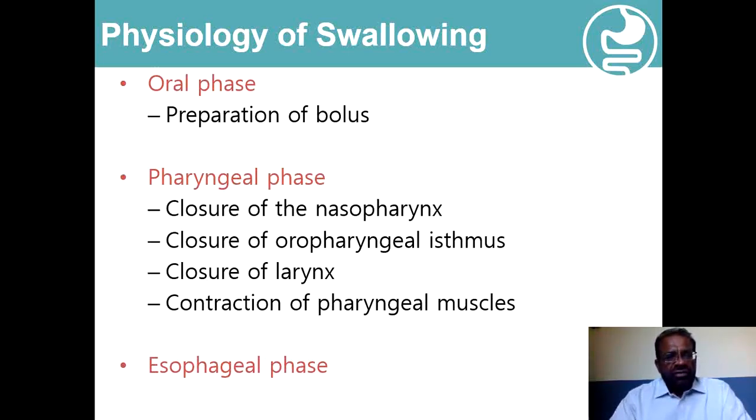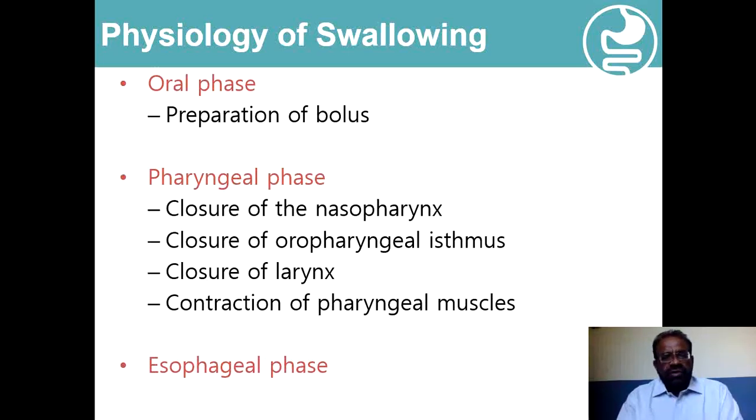And then we start with the pharyngeal phase of swallowing, which consists of complex but well coordinated activities and movements, contraction and dilatation of various muscles and other components. The purpose of the pharyngeal phase is to transfer the bolus of the food from the oral cavity into the upper part of the esophagus, and at the same time to prevent the entry of this bolus of food into the other openings in the pharynx. So the food is prevented from entering into the nasopharynx.